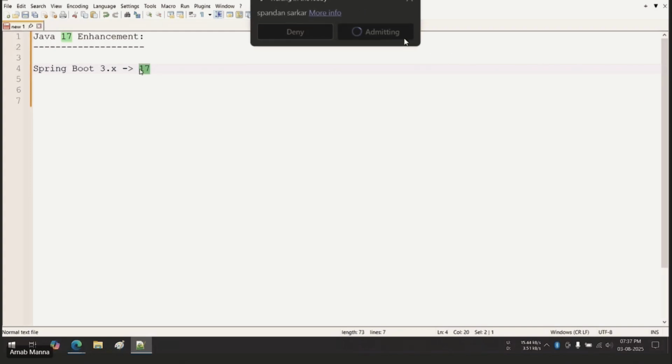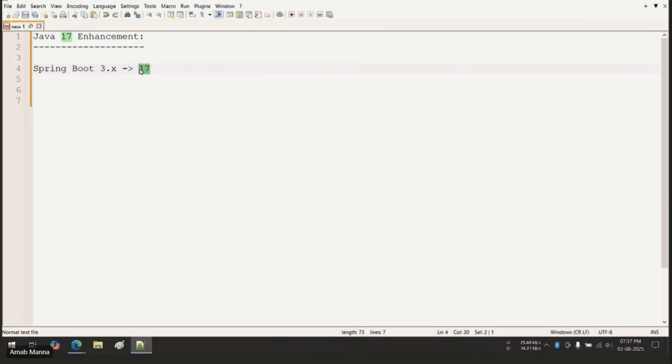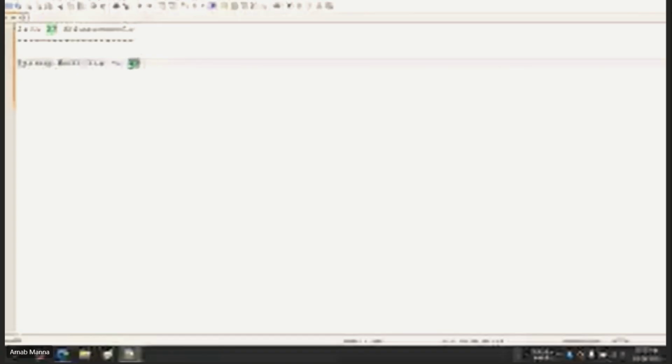But still, there may be some questions from your end. Why learn Java in this particular era of AI? Why are we going for Java? Why are we going for Java 17 even? Yes, some of you may ask the question, why go for Java? And do you know the latest LTS version of Java is Java 21?